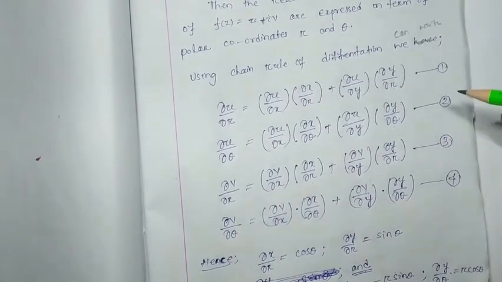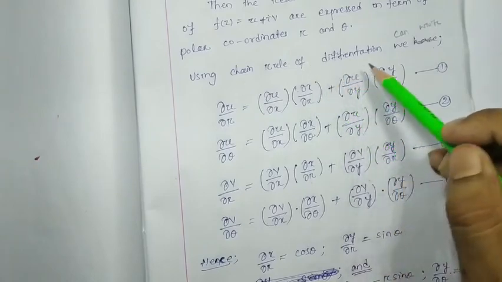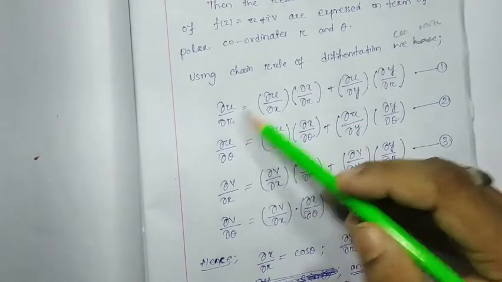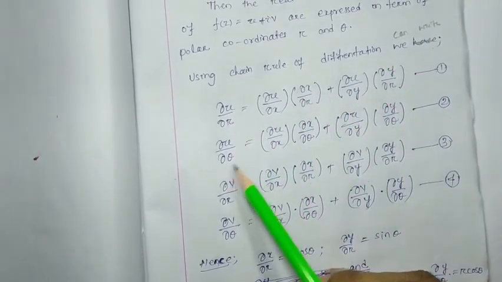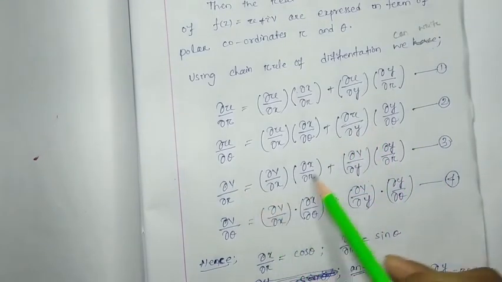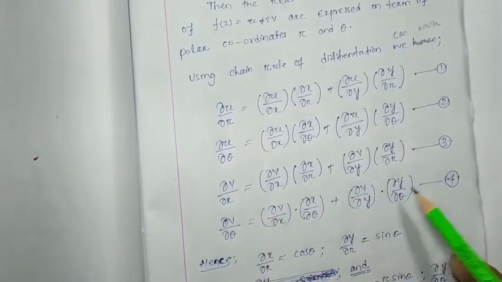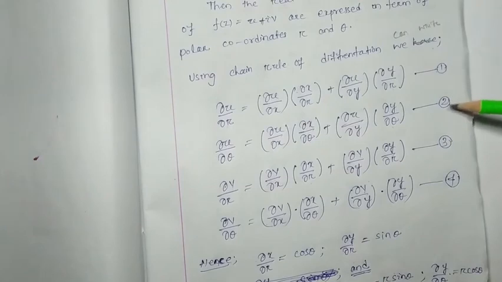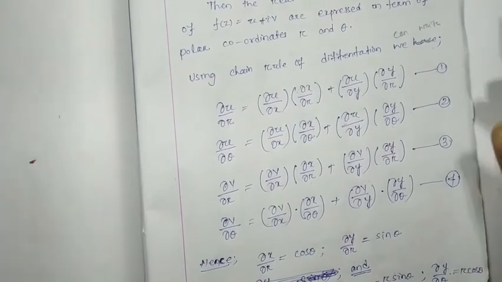By considering this chain rule differentiation, we can write del u by del r as this one, del u by del theta as this one, del v by del r like this, and del v by del theta like this. Let these be equation numbers 1, 2, 3 and 4.